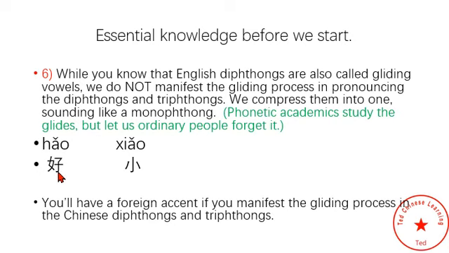For example, 好, your attention please, 好, but do not say 好 with a glide, no. Next one, 小, but do not say 小 with a glide, no. So 好, 小, this is Chinese, this is our way.